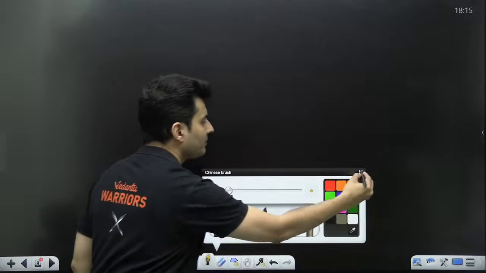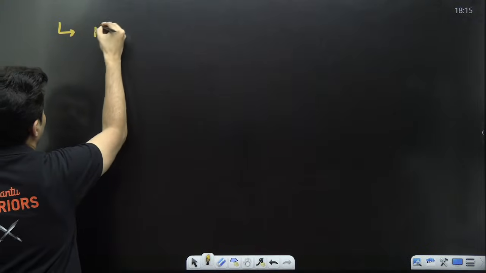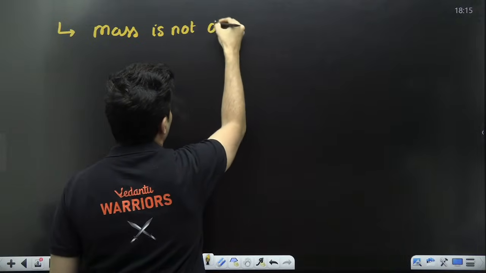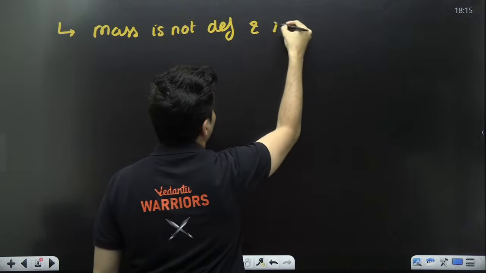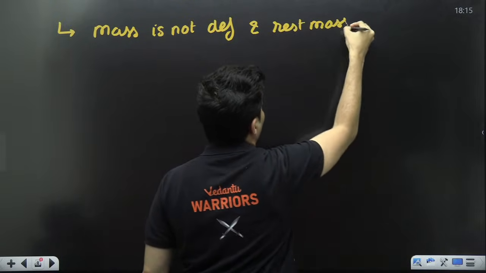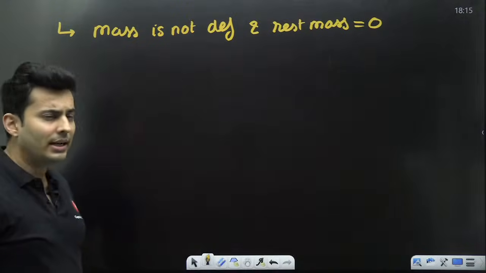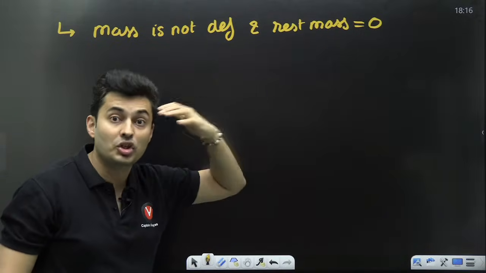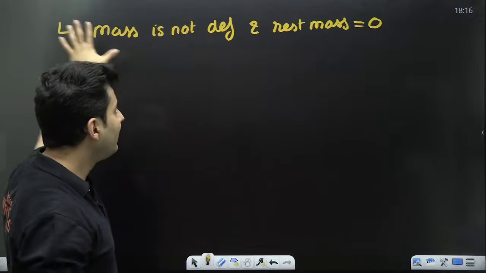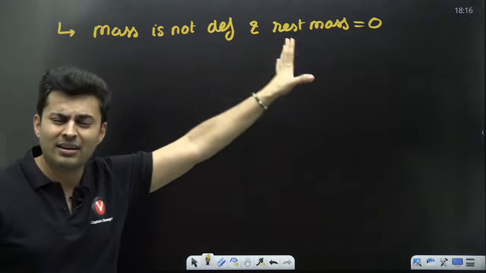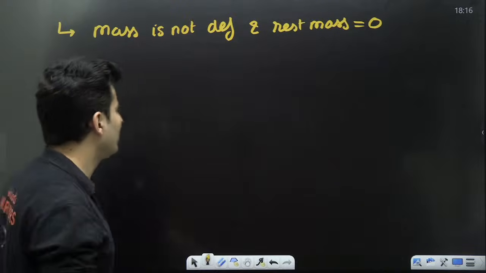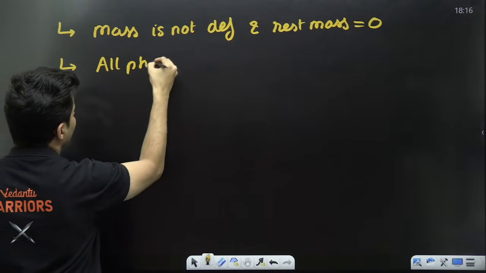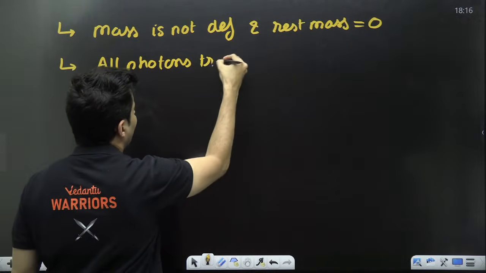Not just that, the mass of the photon is not defined, and the rest mass is assumed to be 0. This is due to relativity effects. Just remember it as a theory pointer. This is all due to Einstein's theory of relativity, so that's why we assume rest mass is 0. Otherwise, the mass is not defined. We do not worry about it so much. Next important thing is all photons travel at the same speed.